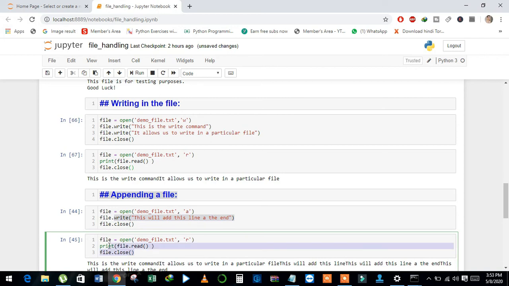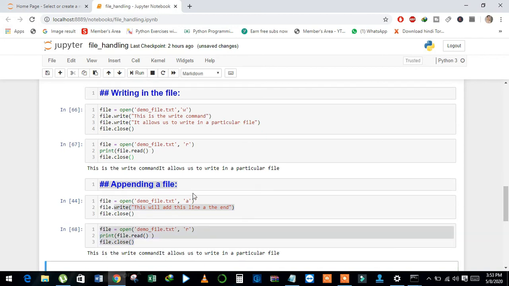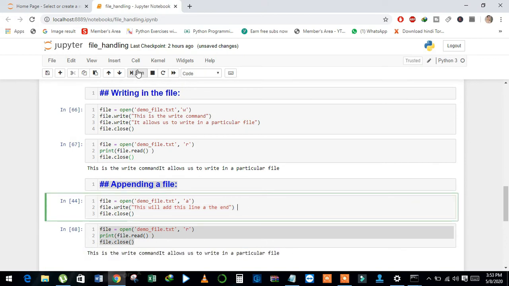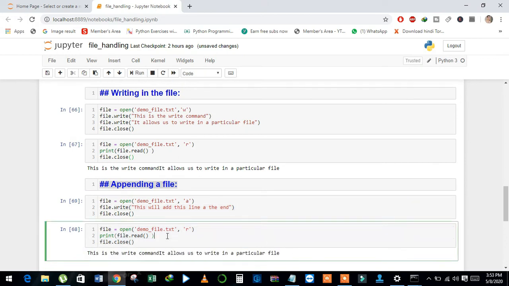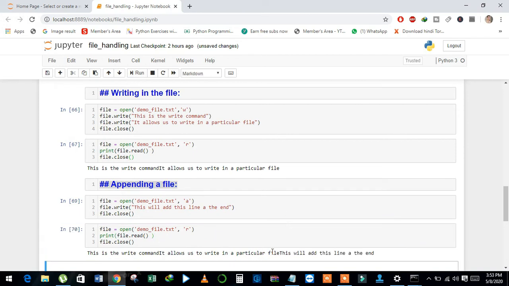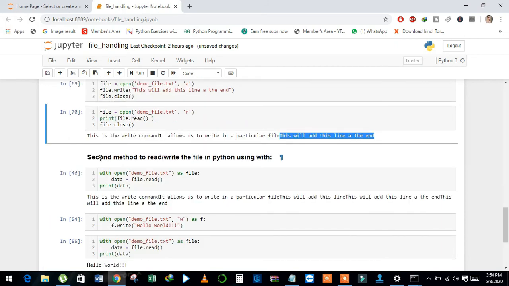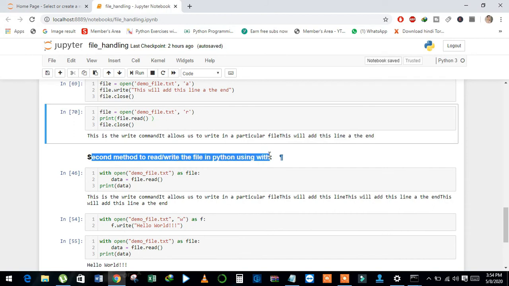And now see here, when I read this file again, at the end of this file it just places the line.